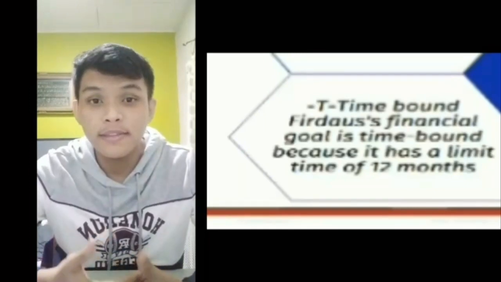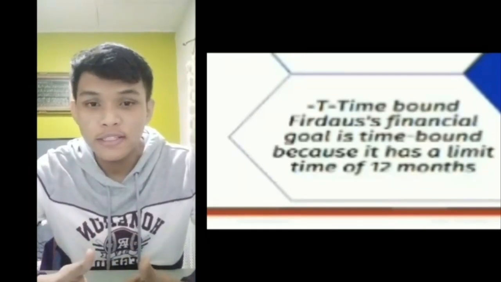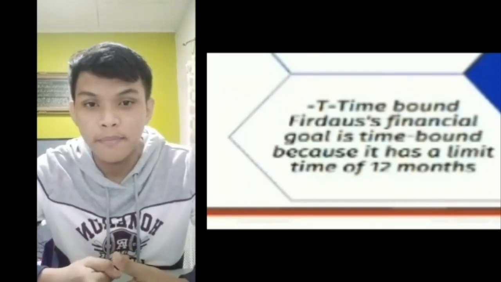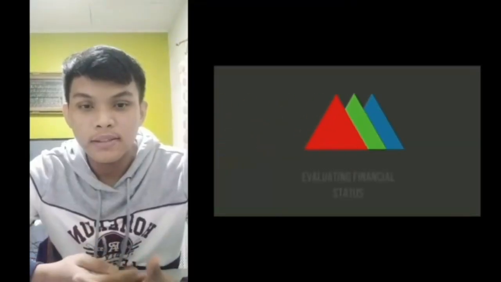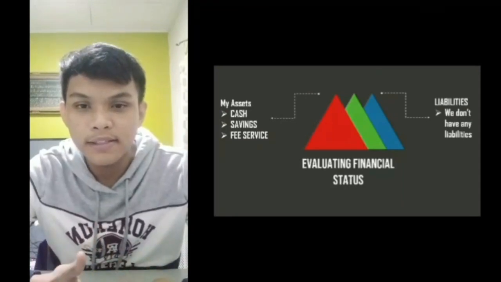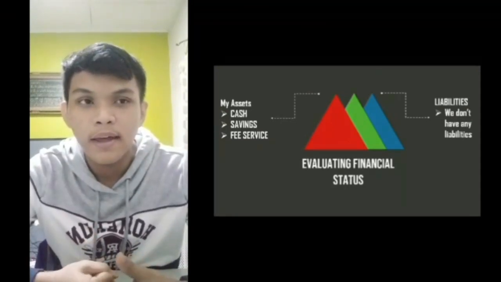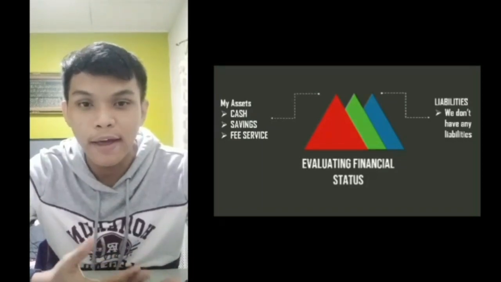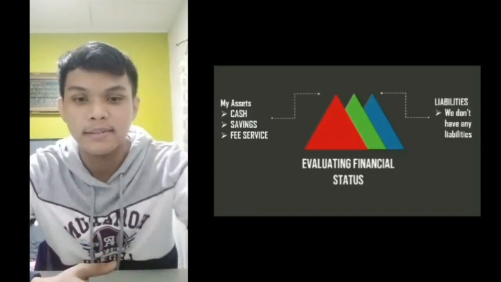Our last concept in our setting goal starts with T, that means time bound. Our financial goal is time bound because it has a limit of time, that is 12 months. Now, I would like to share our evaluating financial status. Our assets are cash, savings, and fee service. And for liabilities, we don't have any liabilities.